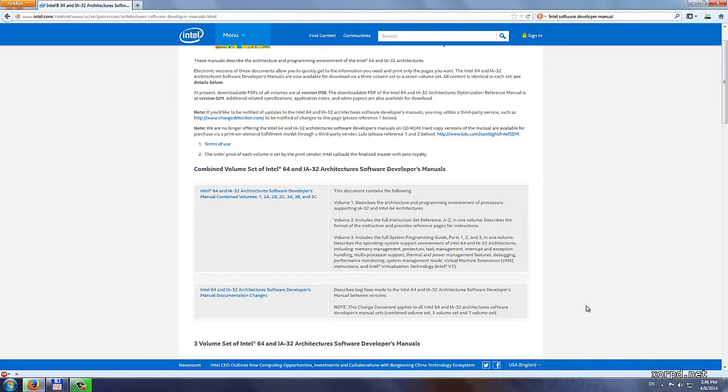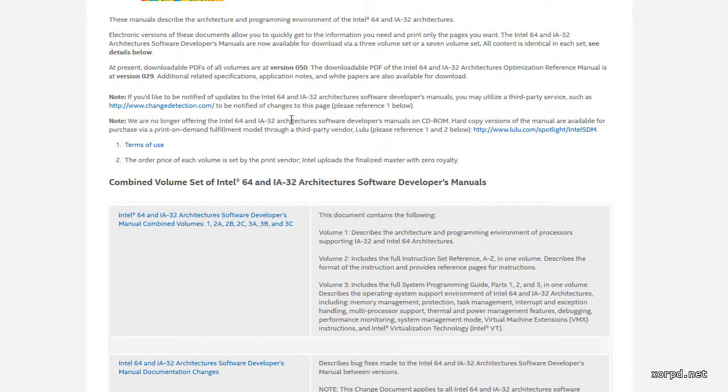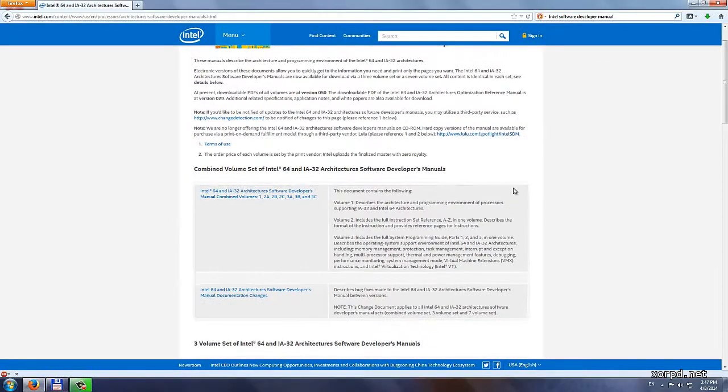I want to mention at this point that you could also get the manuals as a hard copy, as described here. I wouldn't recommend this though, because I think that it is much nicer to have it as a PDF. You could, for example, search the PDF, something that would be very hard on a hard copy. Okay, the download is finished.